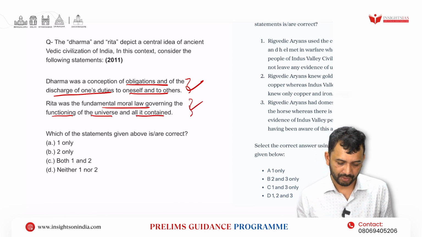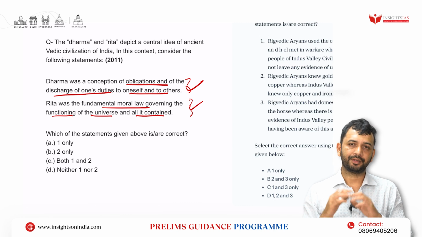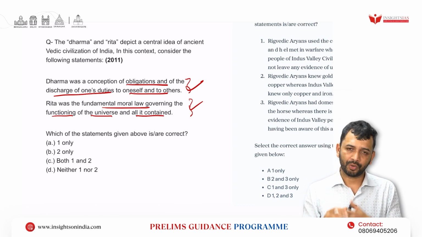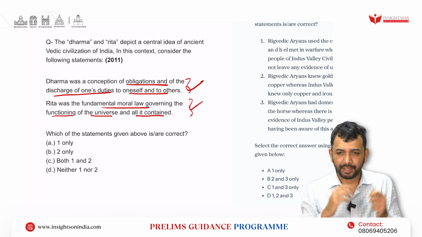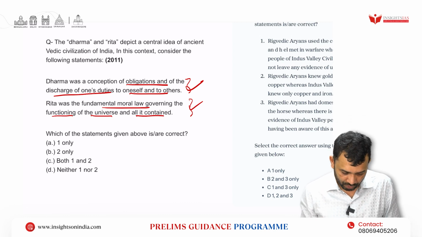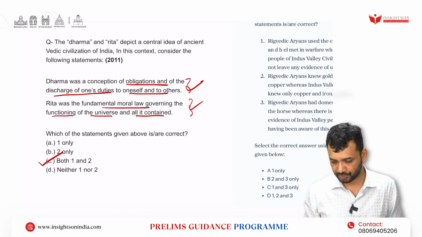Yes, it is a cosmic law which talks about everything, about suns and stars, how the seasons will change, how the overall world is being controlled. So that means it is more about the god Varuna, right? So both are correct, both 1 and 2.